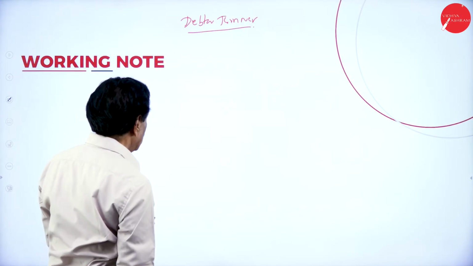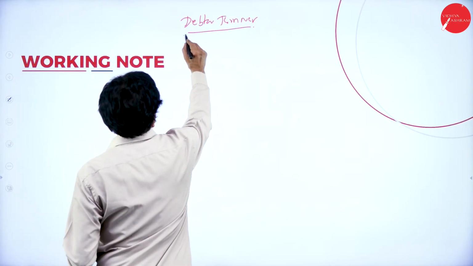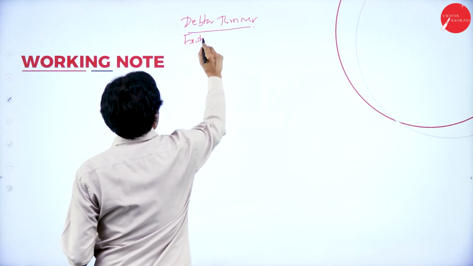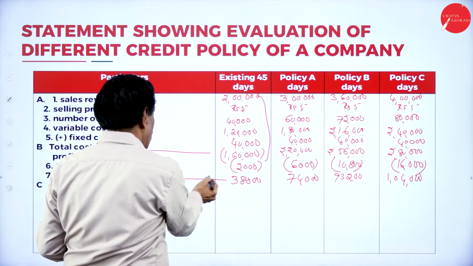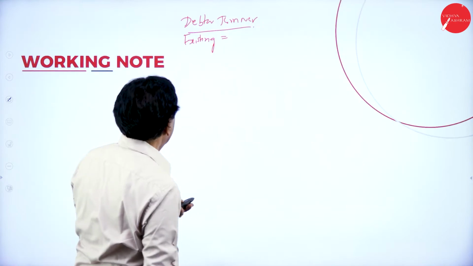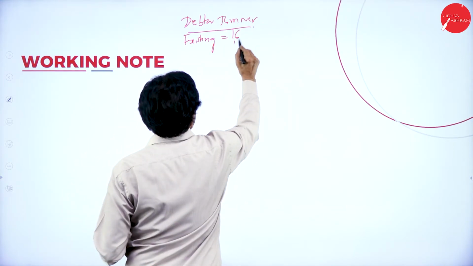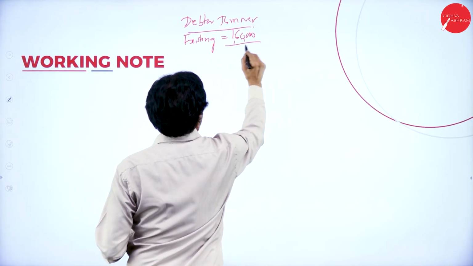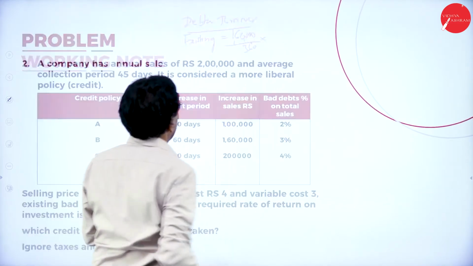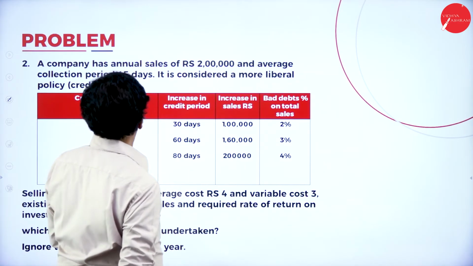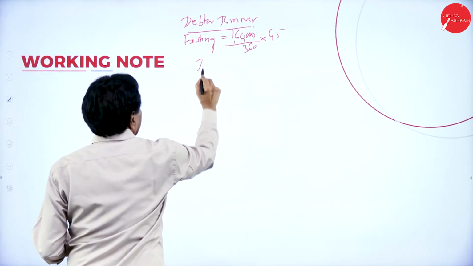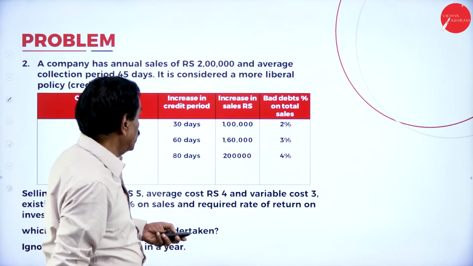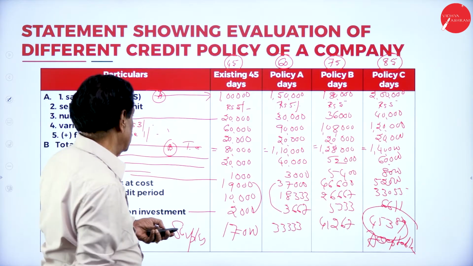Here total cost existing, what's your total cost? 1,60,000 divided by 360. Present is 45 days existing. A. What's your total cost?